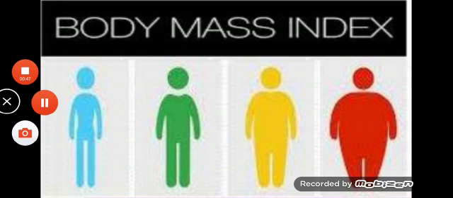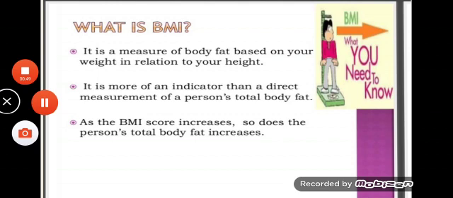Children, what is the meaning of BMI? BMI is a way to find out if we are properly nourished or not. BMI is a measurement, that is a ratio of your weight and height.